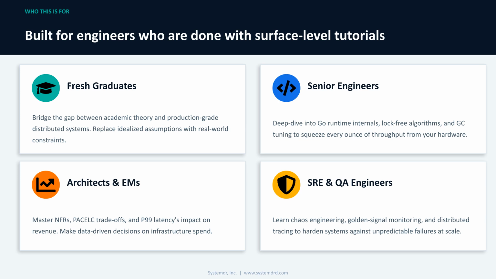This course is built for engineers done with surface-level tutorials. Fresh graduates bridge theory with real-world distributed systems. Senior engineers deep dive into Go internals for maximum hardware throughput. Architects and engineering managers master trade-offs and latency impact. SREs and QA engineers learn chaos engineering and monitoring to harden systems at scale.